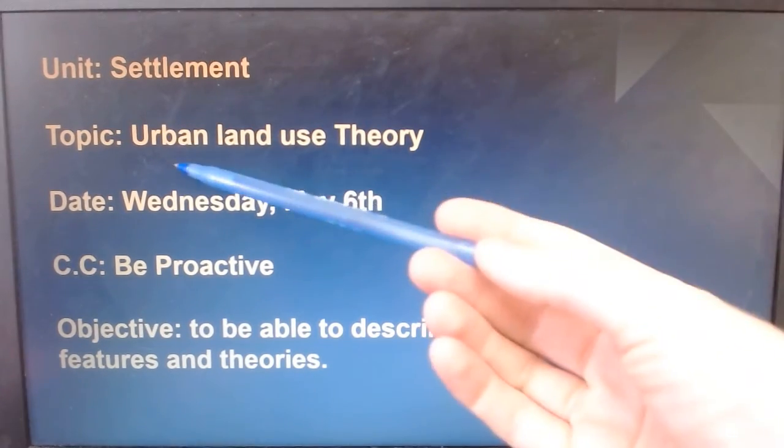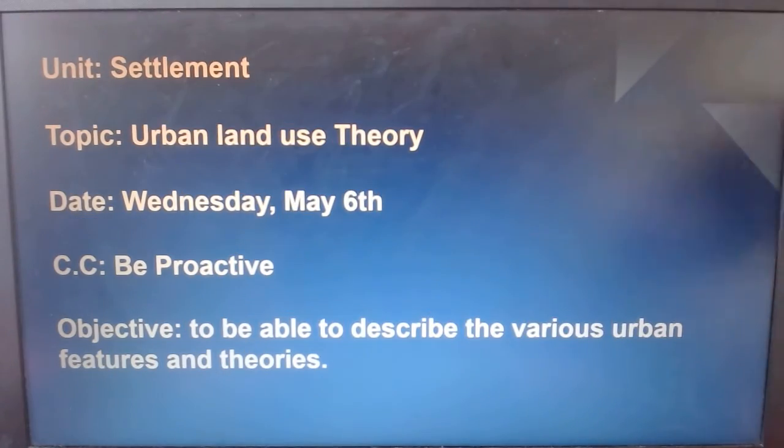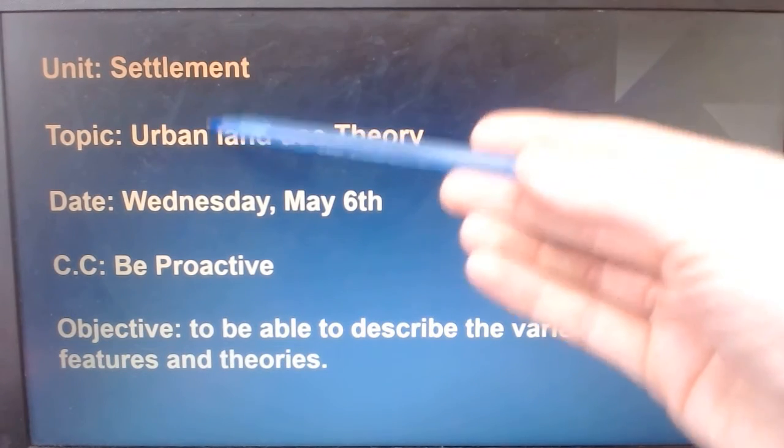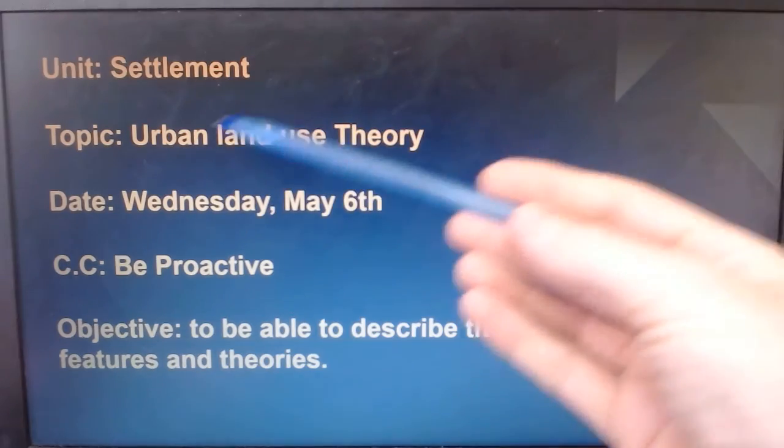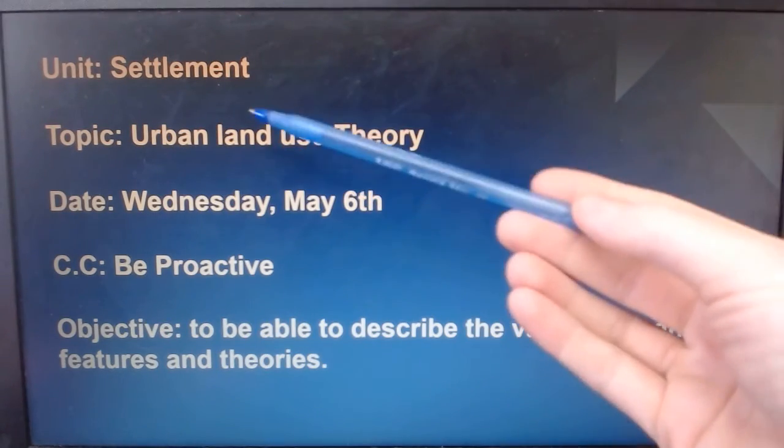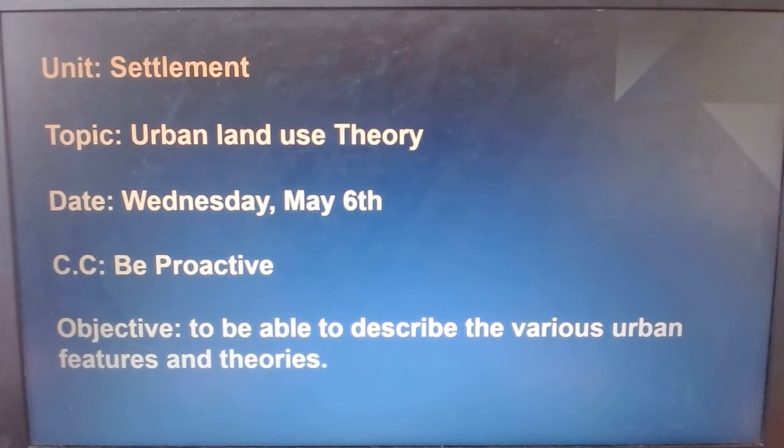Because of that, there's high competition, because there are so many people there. And wherever there are people, there will be companies trying to sell those people things. So in urban areas, you have a lot of competition for the land. So what we look at is how the land is used in cities. Are there any patterns? What happens? This also affects things like cost and space and quality of life and so on.